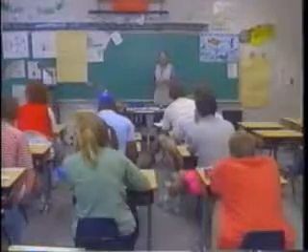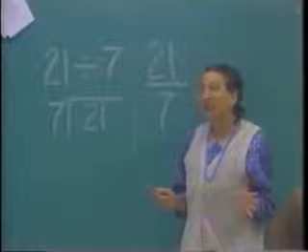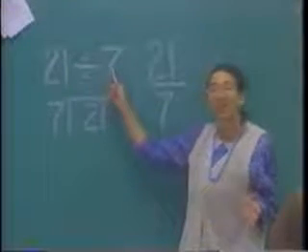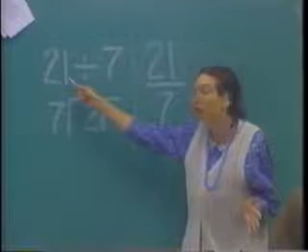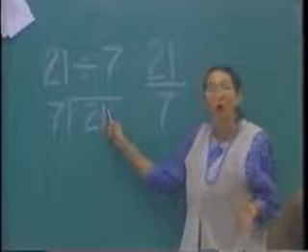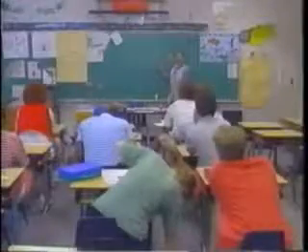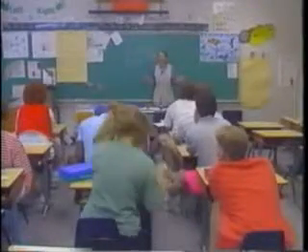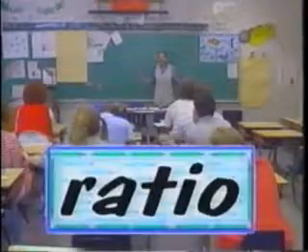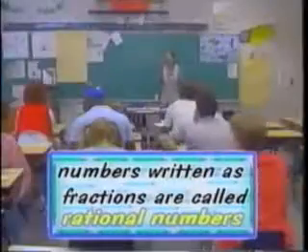Now class, there are several ways of writing division of whole numbers. For instance, if you are dividing 21 by 7, you can write it as 21 divided by 7, 7 into 21, or as a fraction, 21 over 7. This way of writing division is also called a ratio, which is why numbers written as fractions are called rational numbers. Polynomials basically behave the same way as those grade school fractions.